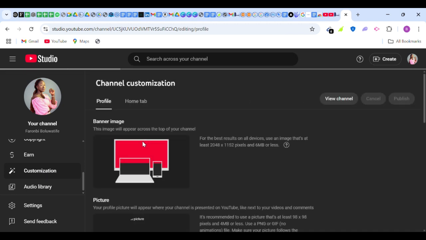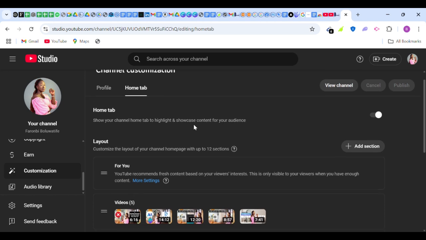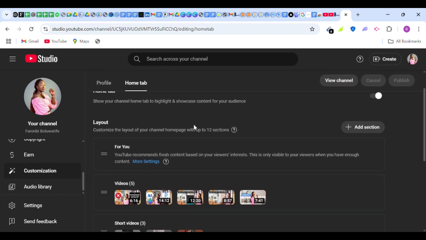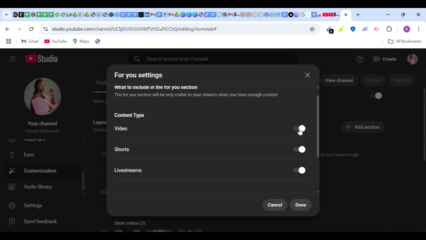So when you get to customization, you come to this home tab. You can also do this on your mobile phone, right? I'm using my laptop to show you all of this. So what you need to do is go to more settings, right? If you have all these buttons here toggled off, like it's toggled off right now, everything has to be like this. If yours is facing this direction, make sure you change it back. You make sure you toggle them on, right?